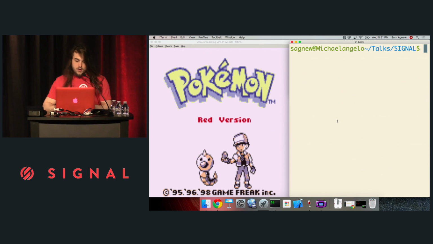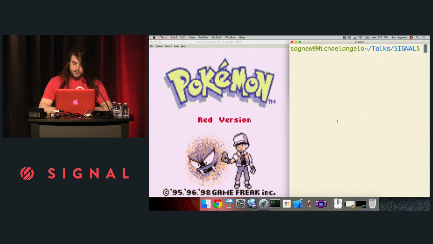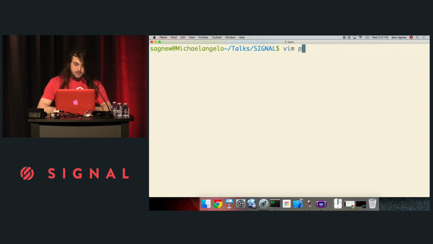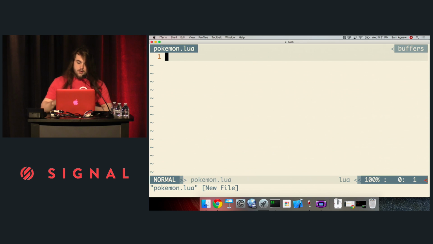Awesome. So let's get a quick hello world going on for this with this Lua API. Let's see what we can do. I'm going to create a file called Pokemon.lua. And the way this works is that I just have a Lua script, and I just click run on the emulator, and it runs the Lua script.